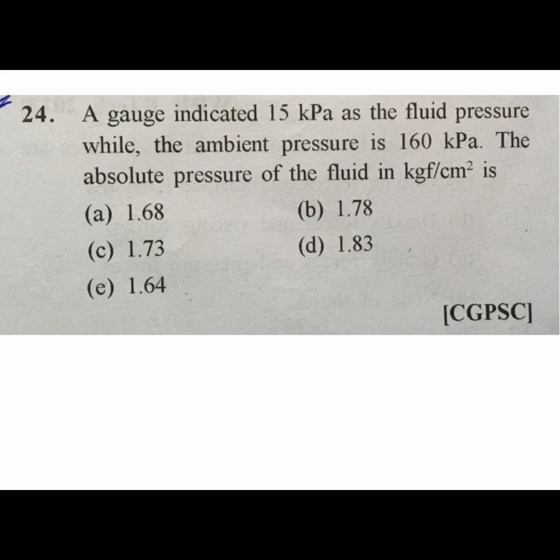Next question, Chhattisgarh PSC question. A gauge indicated 50 kilopascal at the fluid pressure while the ambient pressure is equal to 160 kilopascal. The absolute pressure of the fluid in kg force per centimeter square is how much? So P absolute, absolute pressure we have to calculate. P gauge plus P atmospheric pressure or local atmospheric pressure. Gauge pressure is how much? 50 kilopascal. 50 plus P atmosphere is 160 kilopascal. How much is it? 210 kilopascal.